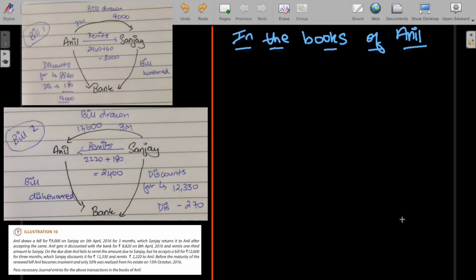Then Sanjay discounts 12,330 from the bank, but this wouldn't affect the journal of Anil because he is not part of the transaction. And after discounting, Sanjay remits some amount to Anil. So the entry on 8th July, the same date, would be bank account debit because Sanjay remitted some amount to Anil, as Anil is receiving some cash. So an asset increases and we debit it.